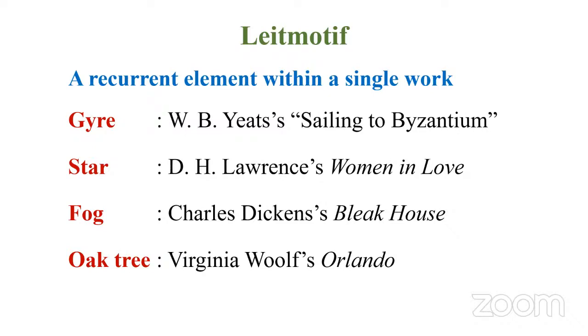This is called leitmotif. Then when we think of D.H. Lawrence, because he's also a modernist, in his famous work, Women in Love, we have this element coming again and again, star or star equilibrium. Because this novel talks about a relationship between a pair of lovers, right? And what is the star equilibrium?